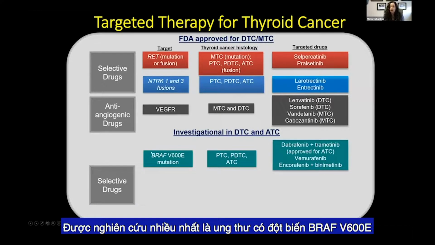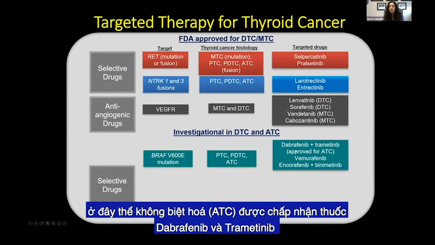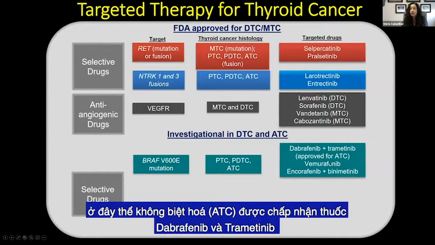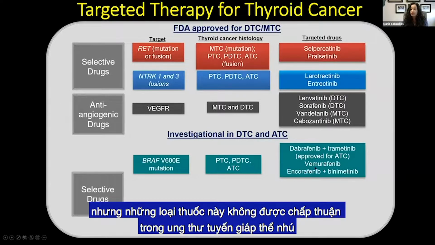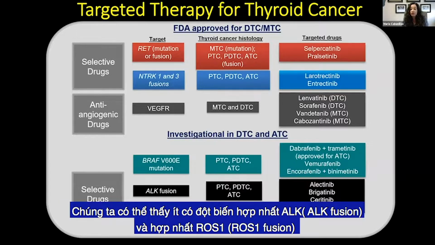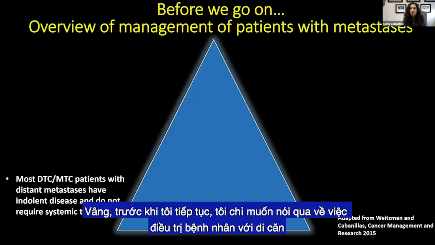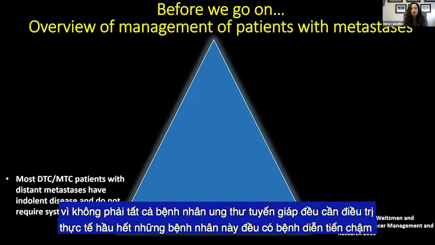So the most investigated are the BRAF V600E mutated cancers. So we see this in papillary, poorly differentiated, anaplastic. Approval for ATC with dabrafenib, trametinib, but these drugs are not approved for papillary thyroid cancer. We also studied vemurafenib and encorafenib, binimetinib in papillary thyroid cancer with BRAF mutation. We can see rarely ALK fusions and ROS1 fusions, but none of these drugs are approved for thyroid cancer. So before I go on, I just want to kind of go over the management of patients with metastases, because not all thyroid cancer patients need treatment.